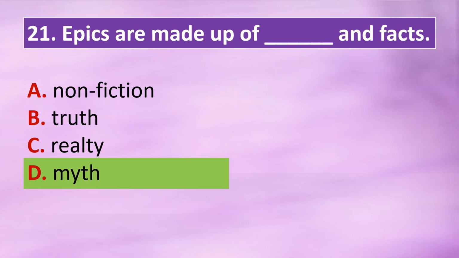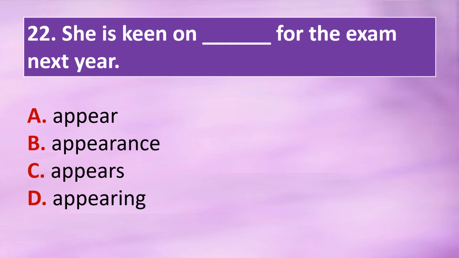Question 22. She is keen on dash for the exam next year. Option A, appear. Option B, appearance. Option C, appears. Option D, appearing. The correct answer is option D, appearing. She is keen on appearing for the exam next year.